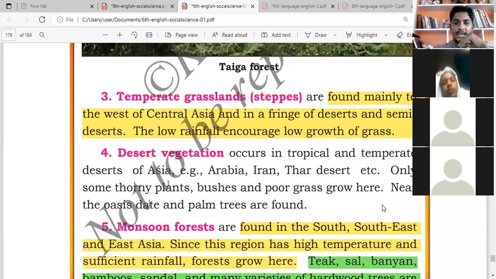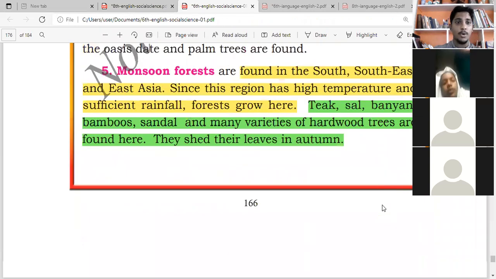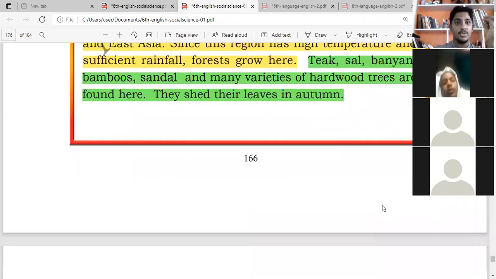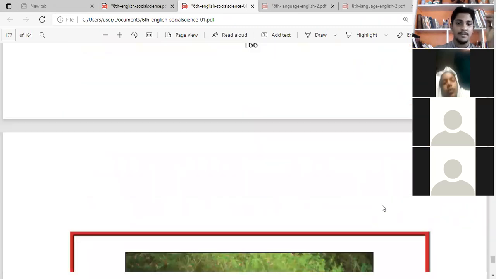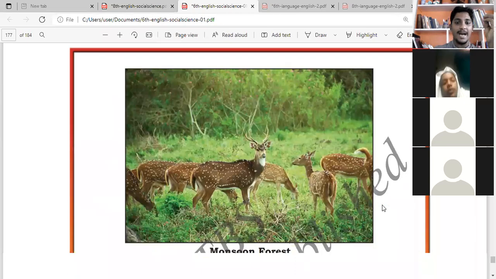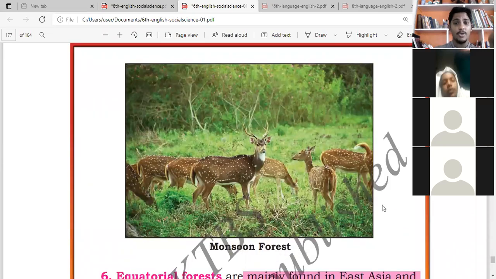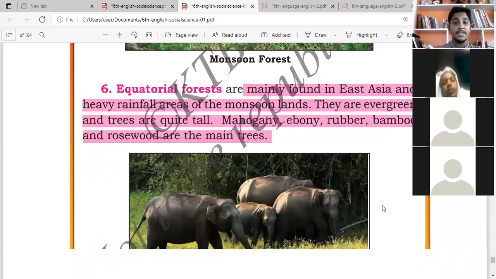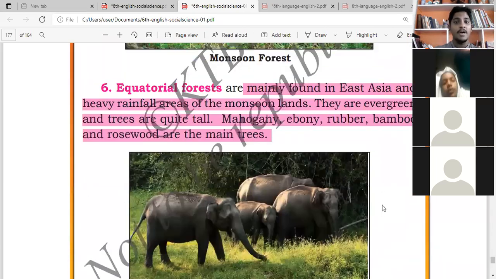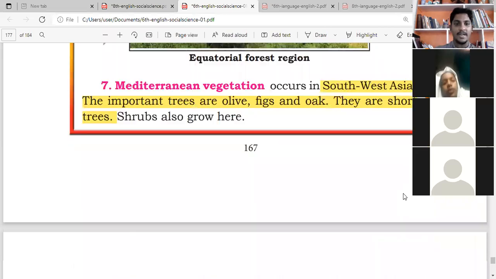Then monsoon forest, you know it. They are rainy, they grow where the place has the highest rainfall. Only in those places we have that one. In monsoon forest we also have animals like deer, elephant, tiger. They all grow up there. Equatorial forest is a very thick forest. In that forest we have elephants. Bamboo trees are usually found in equatorial forest. Fine. And the last one we have is Mediterranean forest.